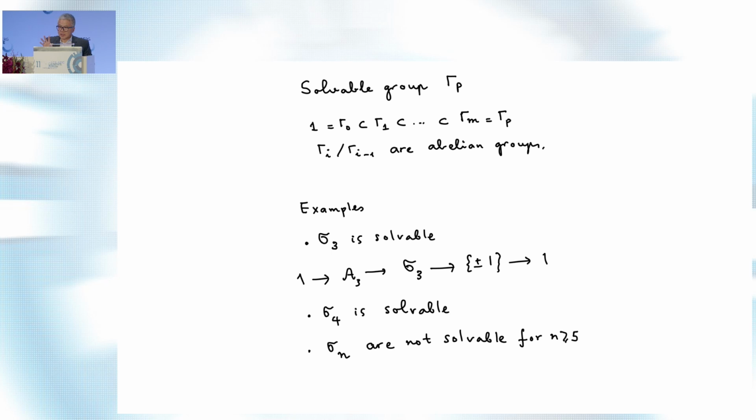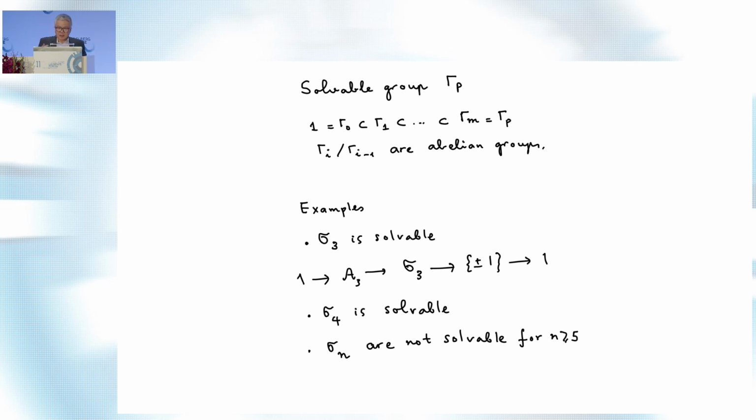So now it's a little bit technical, but you can define a solvable group: if you have a series of normal subgroups so that in each step the ratio is an Abelian group, right?